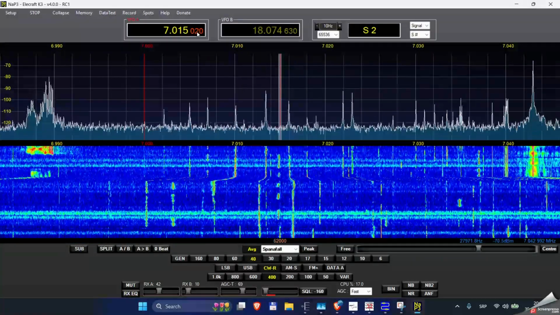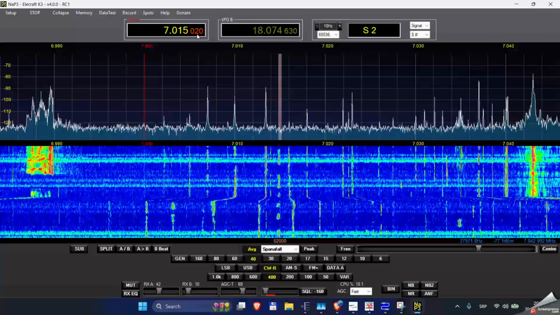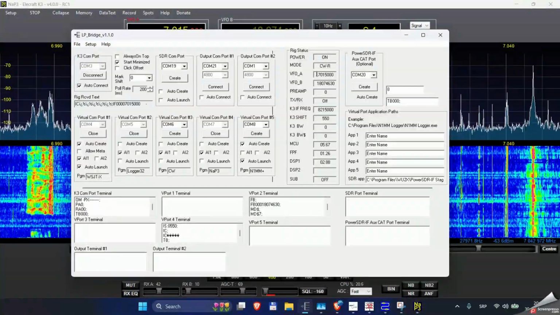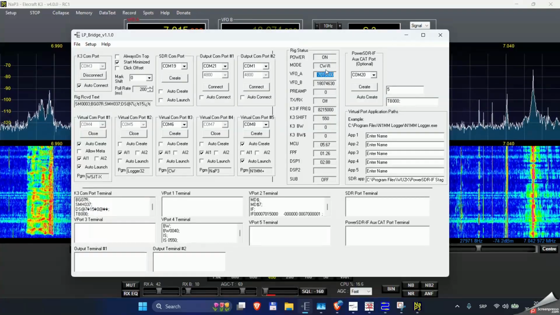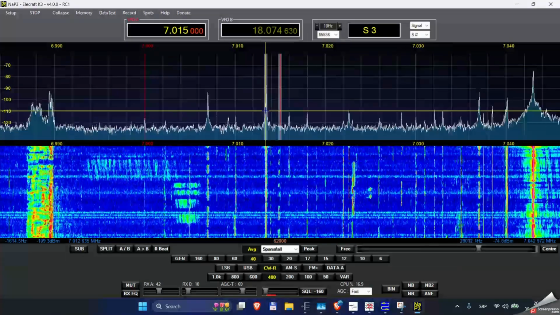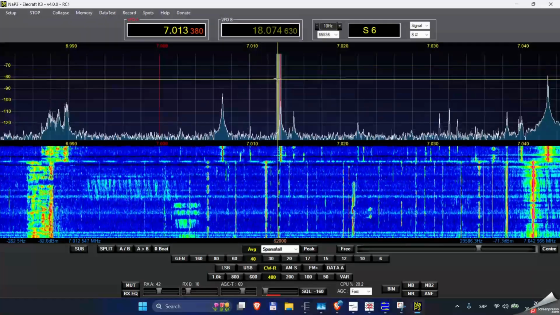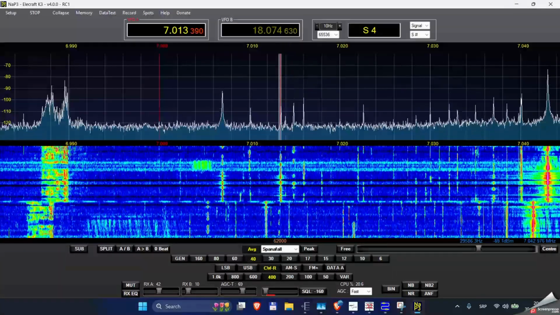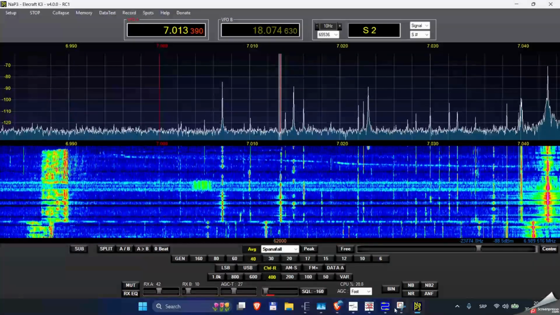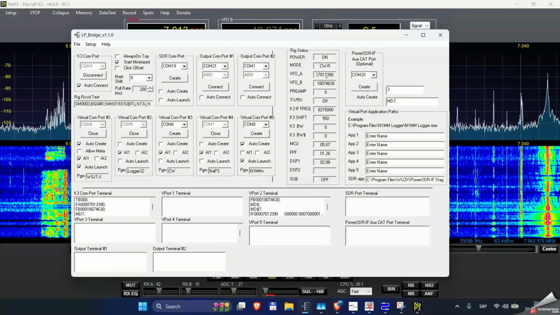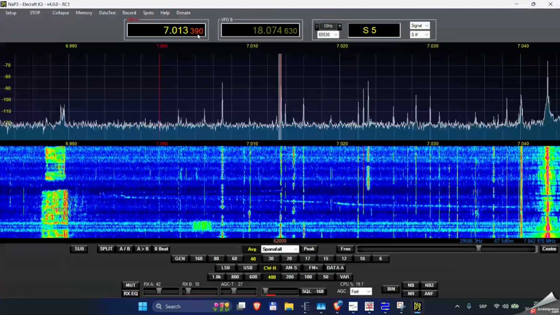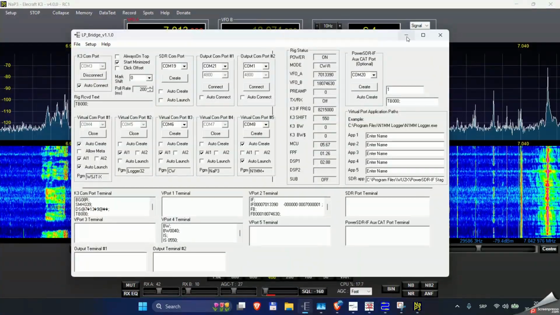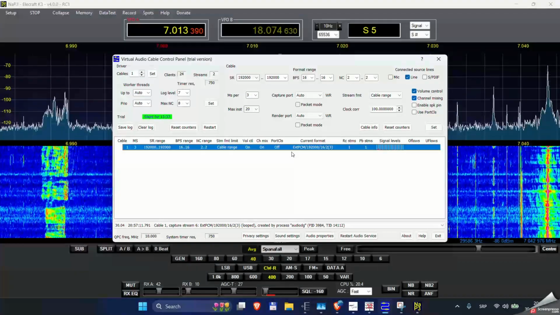If I click, the frequency now is 7015, and it matches VFOA of 7015. If I click on a signal, it will change frequency to 7013, as you can see, and you will see that in Elecraft it is 7013.390.